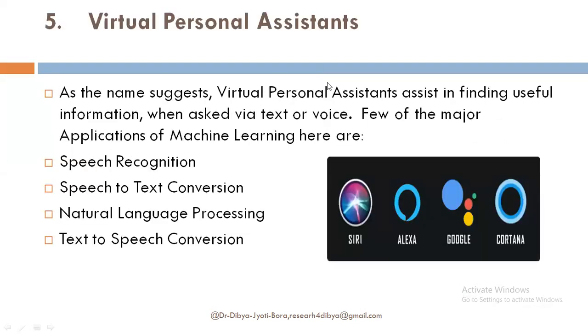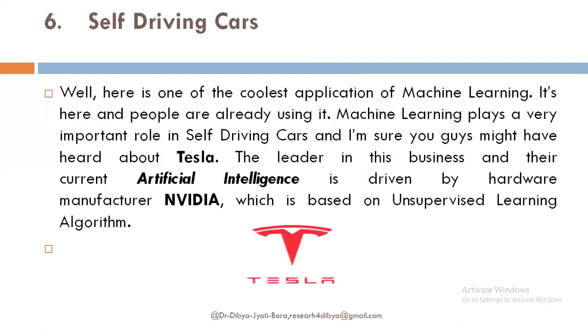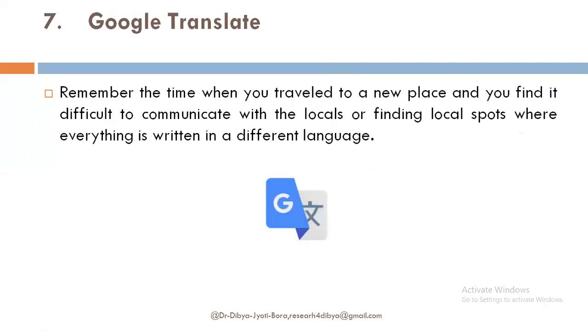Then virtual personal assistants. Now you have heard about Siri, Alexa, Google Assistant, Cortana. What are they actually? They are your personal assistants. You can search your files. You can say some particular song or whatever you want to ask. You want to ask that particular assistant to find that particular file or find that song or whatever it is. So they are working as your personal assistant, but they are virtual personal assistants, and they have been taught using machine learning, right? Self-driving car, I already gave you an example.